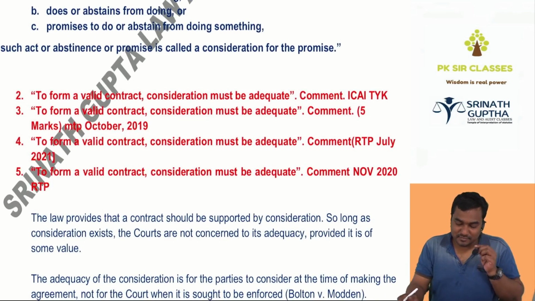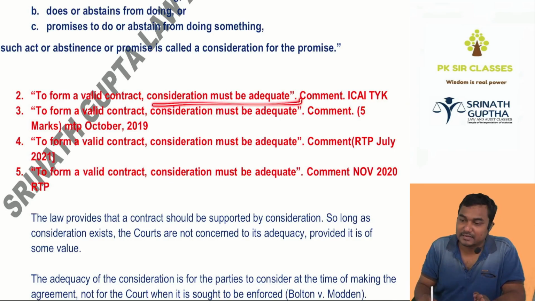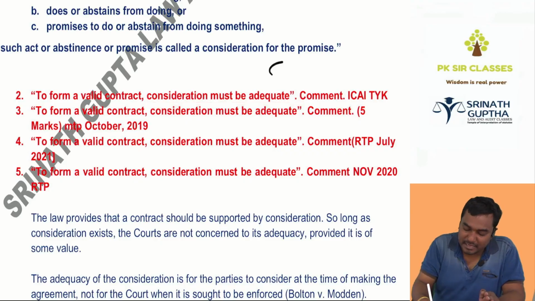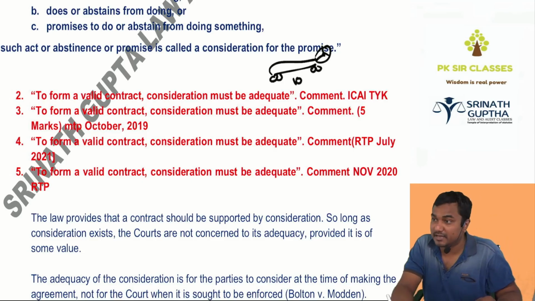Next, this was asked many times in the exam, 4 times. To form a valid contract, consideration must be adequate. Can I sell my Benz car for 10 rupees? Yes, but the consent must be free consent.